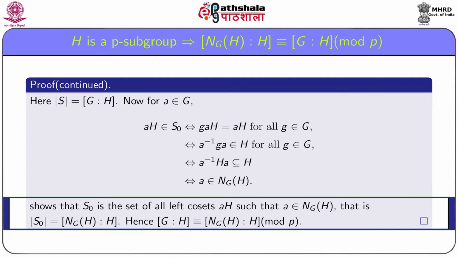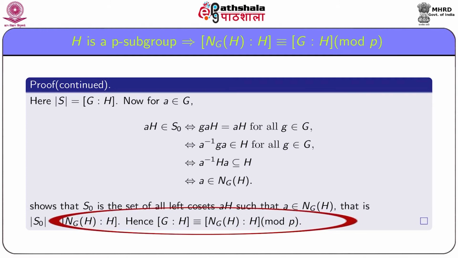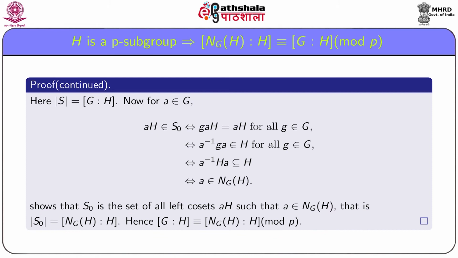And this shows that S0 is the set of all left cosets AH such that A is in the normalizer of H, that is, order of S0 is equal to index of H in NH. Hence we get index of H in G is congruent to index of H in NH modulo P.